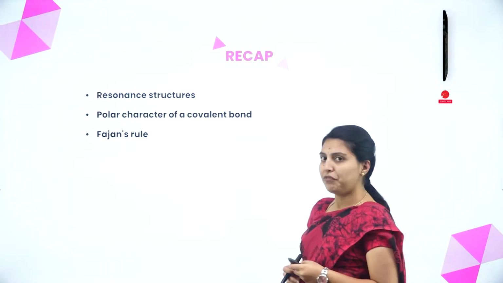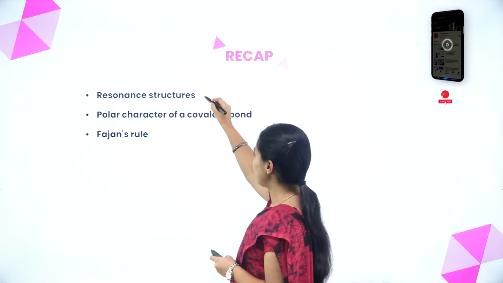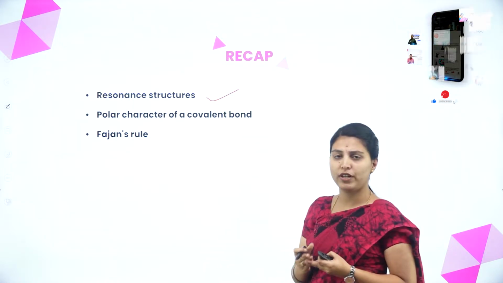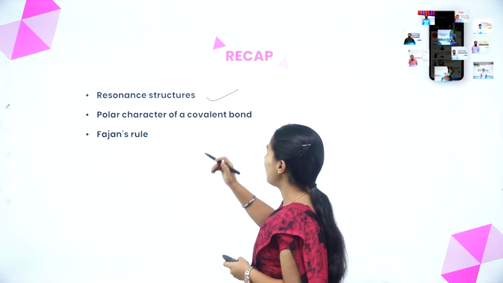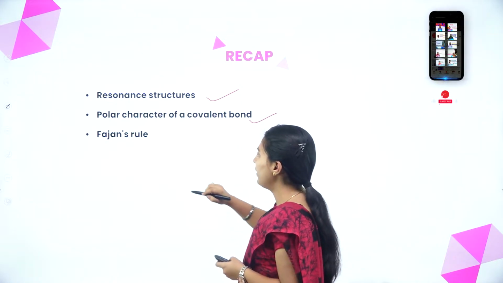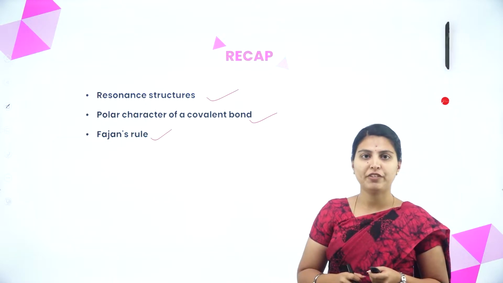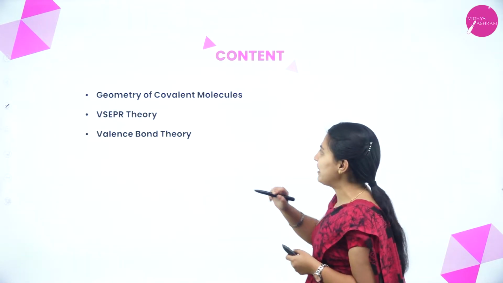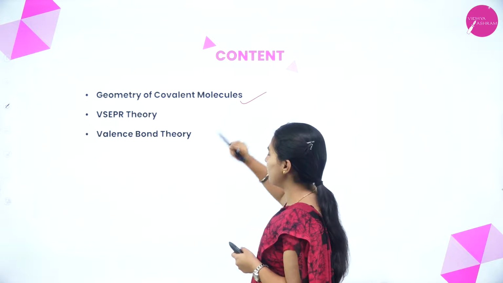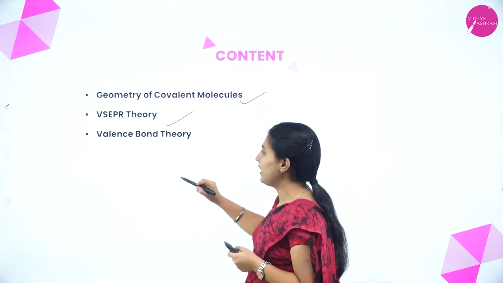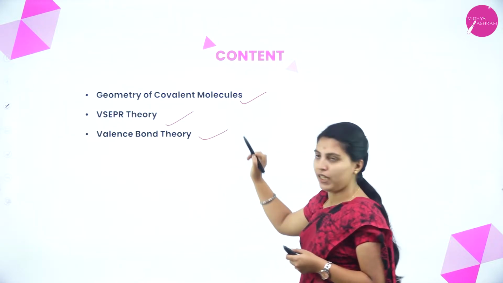In the last class, we discussed the resonance structures and the uses of resonance structures, resonance hybrid, polar character of a covalent bond and Fajans rule. These are the contents we have already discussed in the previous session. In this session, we will discuss the geometry of covalent molecules, VSEPR theory and valence bond theory.